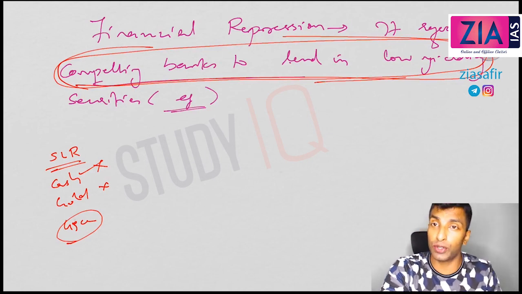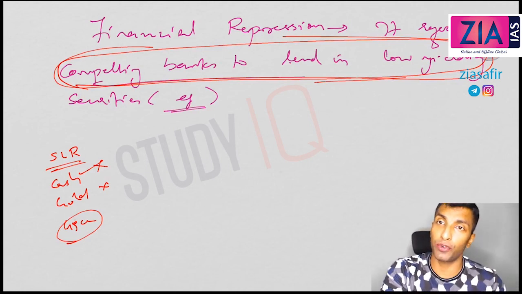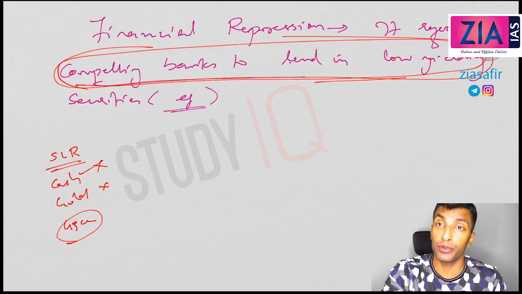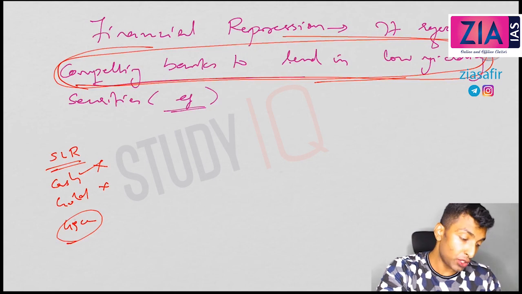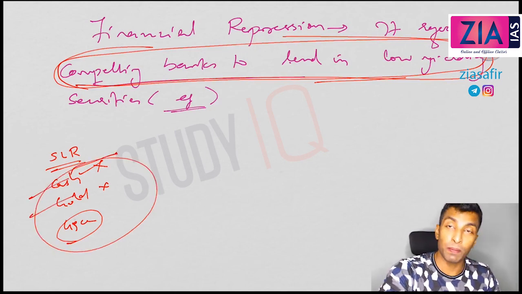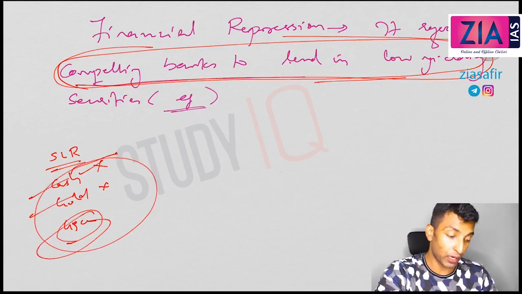This question was actually asked in prelims: which among the following monetary policy instruments is actually used by RBI to compel the banks to lend to government? It is SLR, because you need to maintain it in terms of government security. You have three choices, but the better one for banks is GSEC. I hope you understood the reason.